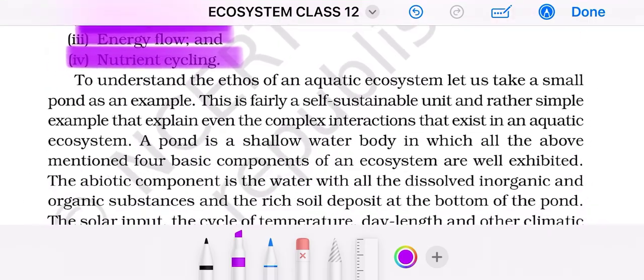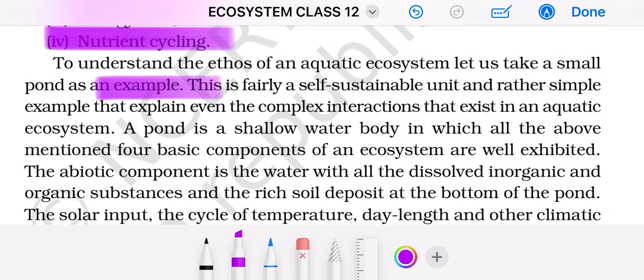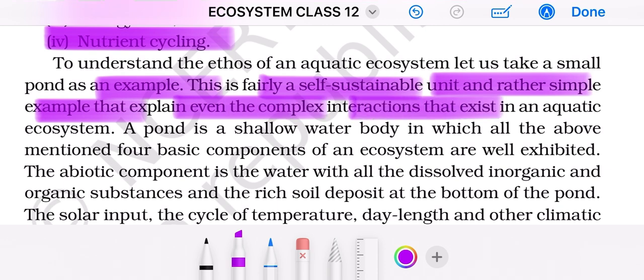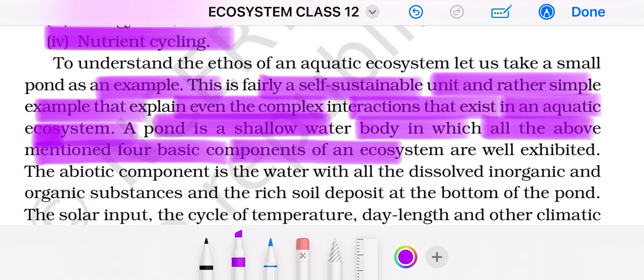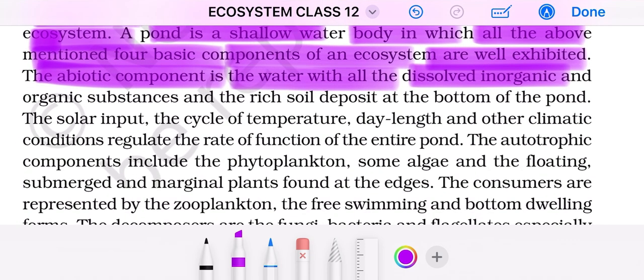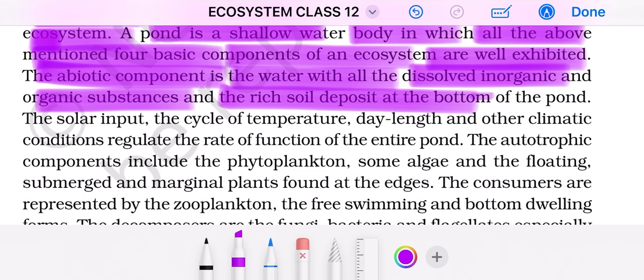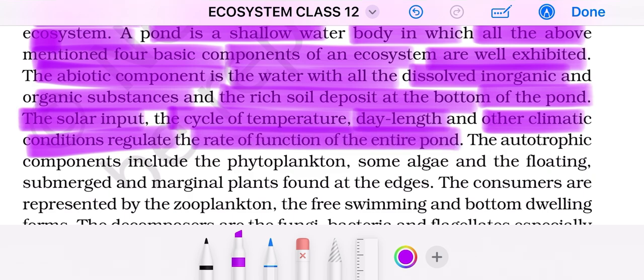Moving ahead, to understand the functioning of an ecosystem, let us take a small pond as an example. This is a fairly self-sustainable unit and a rather simple example that explains even the complex interactions that exist in an aquatic ecosystem. A pond is a shallow water body in which all the above mentioned four basic components of an ecosystem are well exhibited. The abiotic component is water with all the dissolved inorganic and organic substances and the rich soil deposit at the bottom of the pond. The solar input, the cycle of temperature, daylight, and other climatic conditions regulate the rate of function of the entire pond.